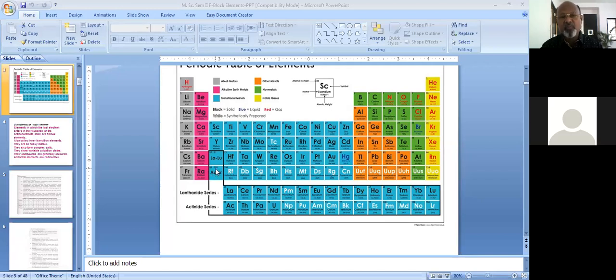So the group number is the same, but the period number differs, 6 and 7. Now we shall move to the electronic configuration of these elements.